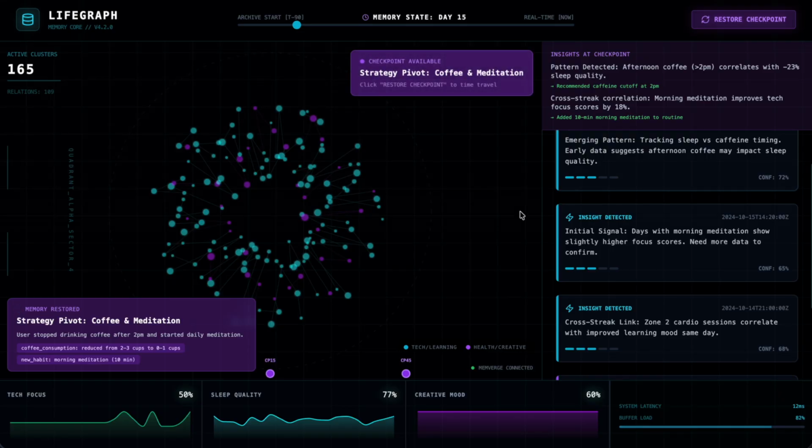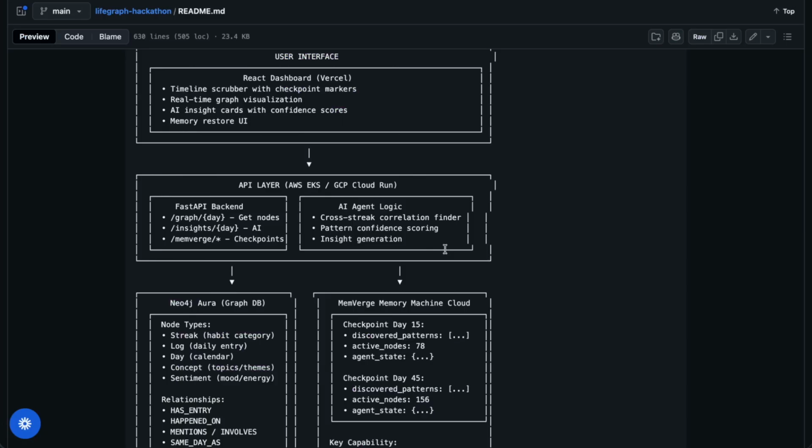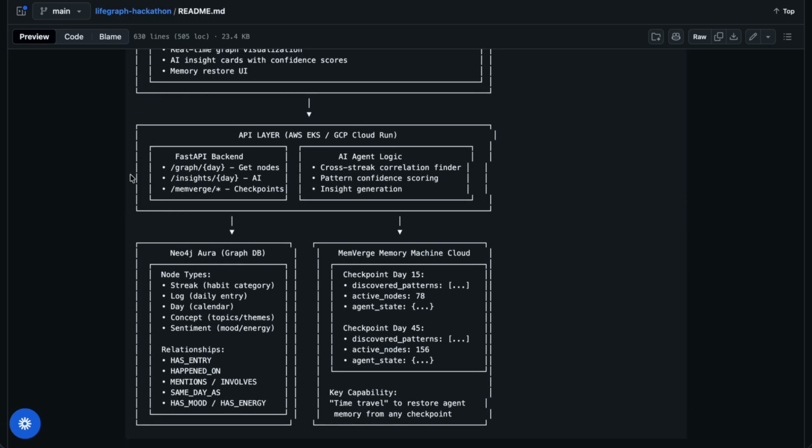Memverge lets us restore the agent's memory to any checkpoint, and it forgets everything learned after that point. So let's go through a quick look at our architecture. It's pretty straightforward. I have a React front end deployed on Vercel, and a FastAPI backend that you can deploy on either AWS EKS or GCP Cloud Run. Some of the data is stored in Neo4j Aura for the graph database, and Memverge Memory Machine